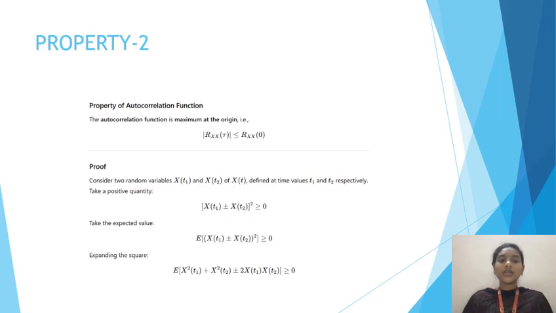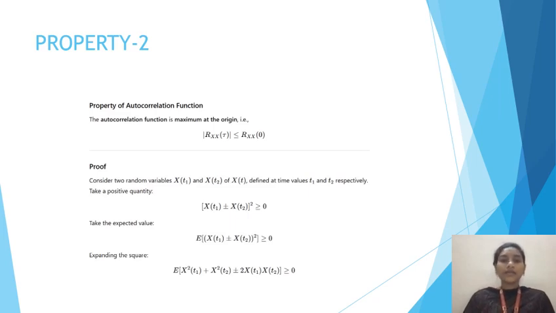Here is the second property. The second property is mod Rxx of tau is less than or equal to Rxx of 0, where the autocorrelation function of a time difference is less than the autocorrelation function at origin or at 0. So let us see the proof.